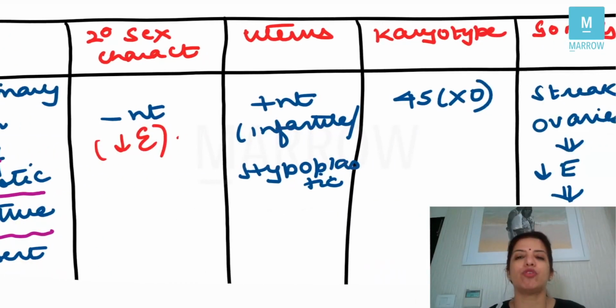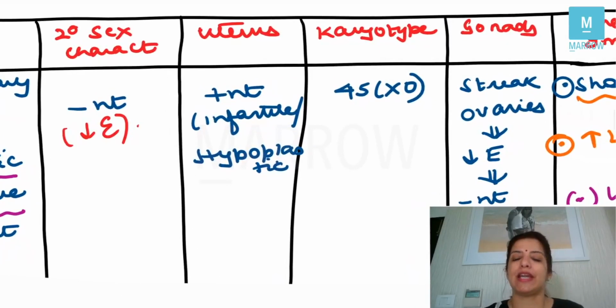Karyotype, just now we came to a conclusion that the diagnosis is Turner syndrome. So, the karyotype has to be 45XO, right? Gonads, we did that, yes, the gonads are streak ovaries, and because it is streak ovaries, the levels of estrogen will be less, and so secondary sexual characteristics will be absent.